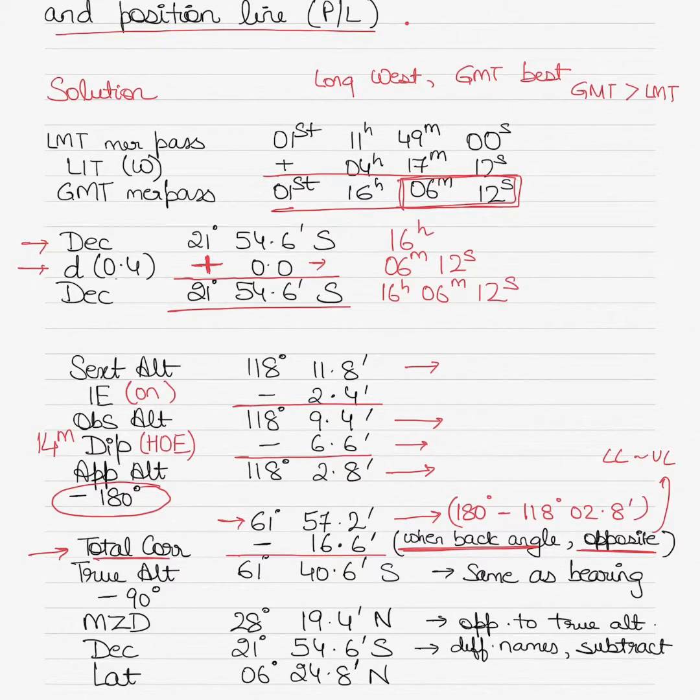degrees 40.6 minutes. Now at this point you have to name the true altitude, and you have to name it same as bearing. Now what does that mean? I'll make it very simple for you. All you have to do is just draw a straight line.